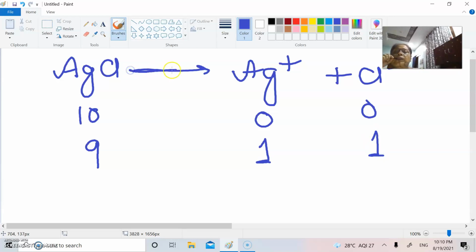That means the forward reaction now starts. The forward reaction means the dissociation or ionization of silver chloride, the breaking of the silver chloride molecule, has started.